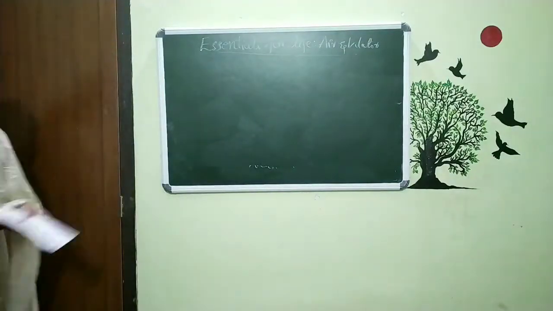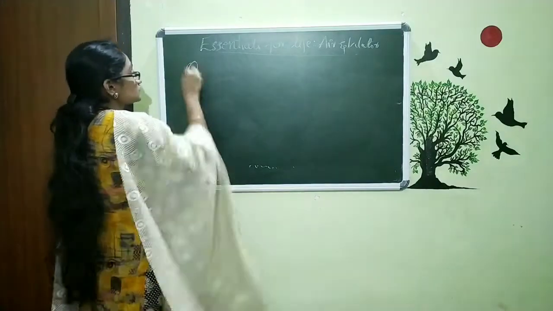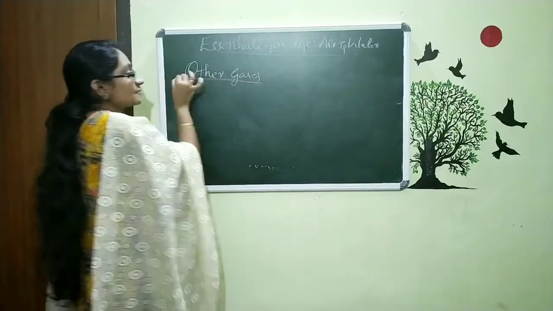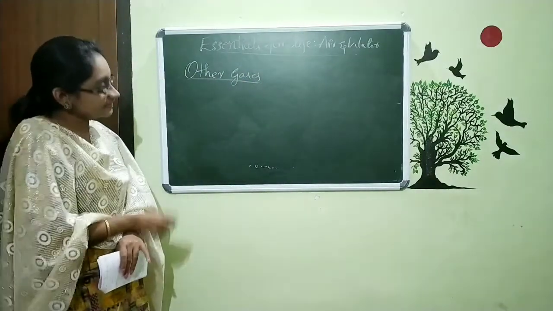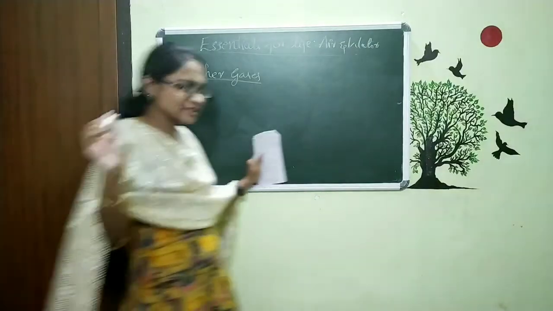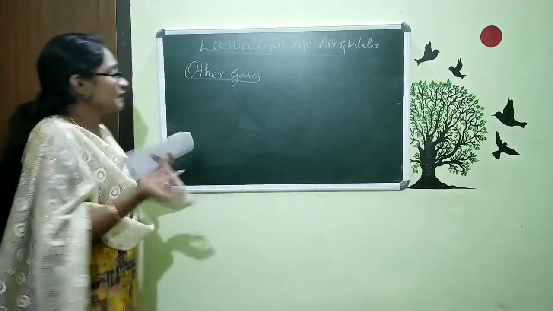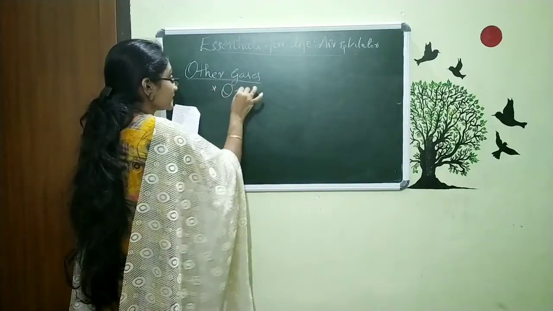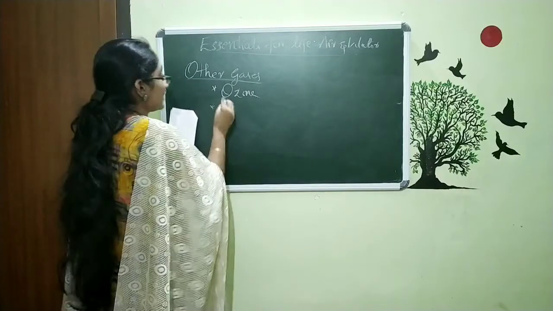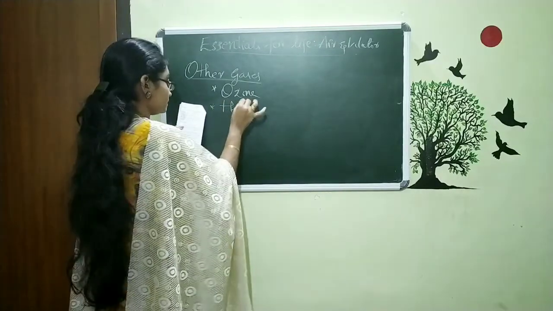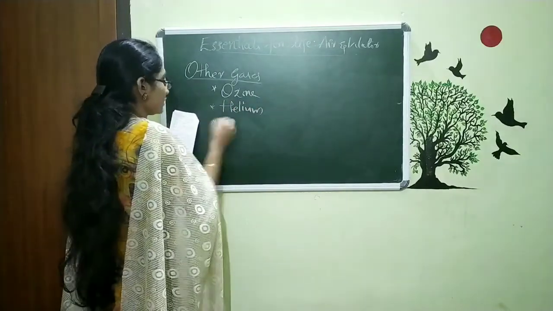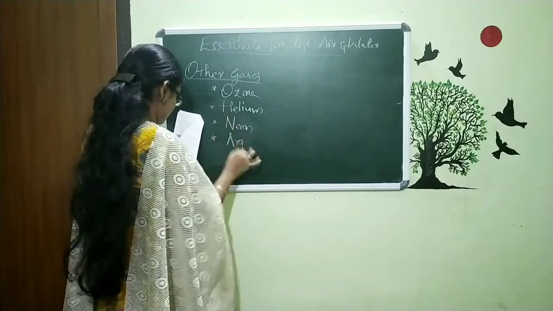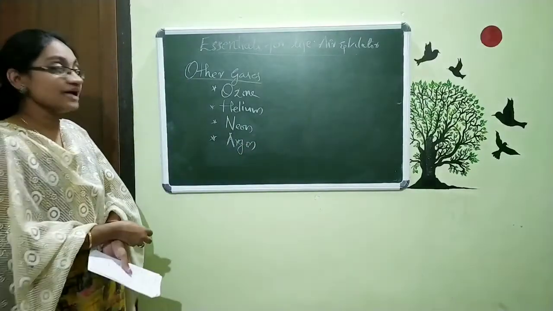Now the next is about the other gases. Actually, the carbon dioxide we already discussed, and that is present in these other gases. That means it is present in a very small amount in our air. And the other gases are ozone, helium, neon and argon. These are some of the other gases.